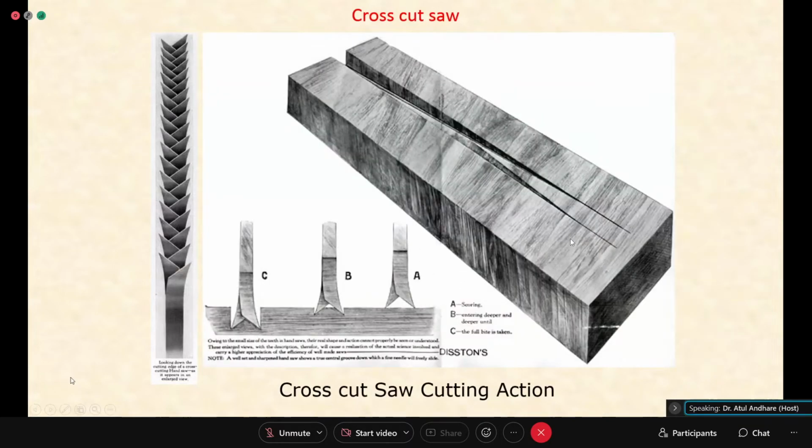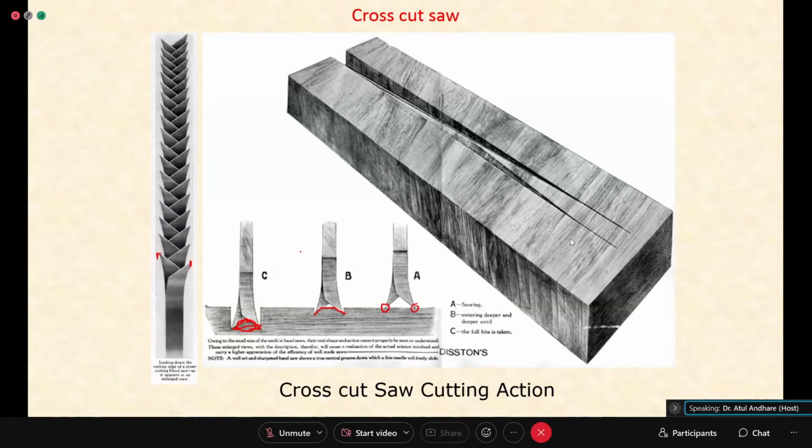Now the cutting action. When you start the cut, because of the geometry of the teeth, the cutting will start at the end points here. Then as you go on moving the saw back and forth, additional material comes in cutting contact, and finally you get the complete depth that you want, or the complete gap will be filled, and this material is removed by the jerk that you give while moving the saw to and fro.